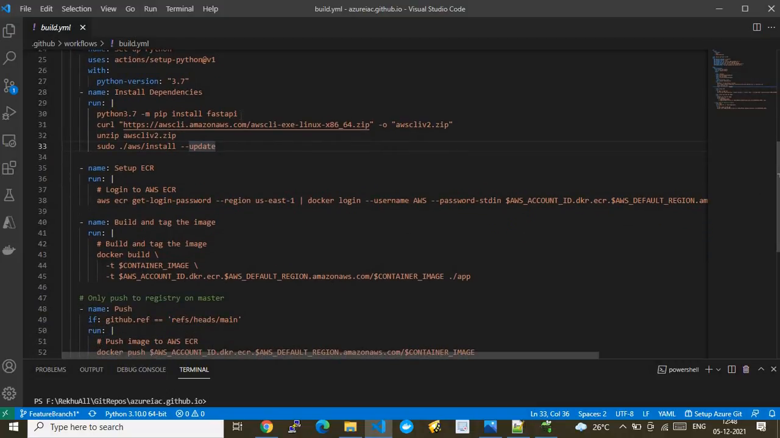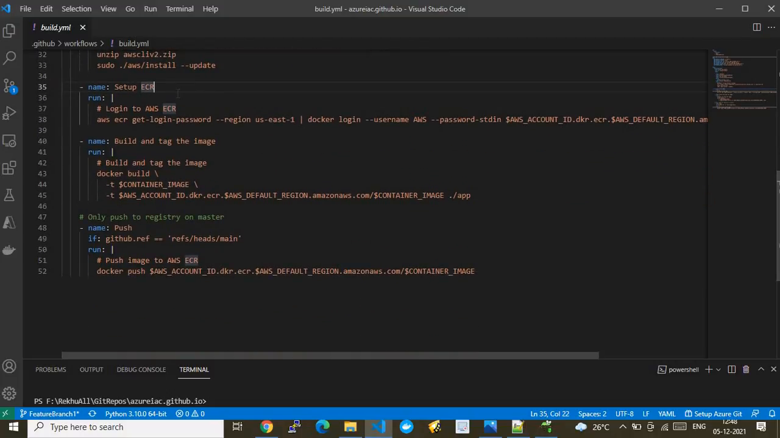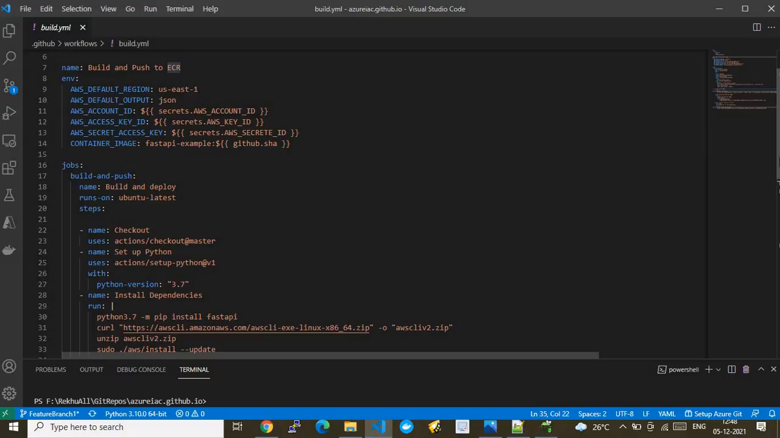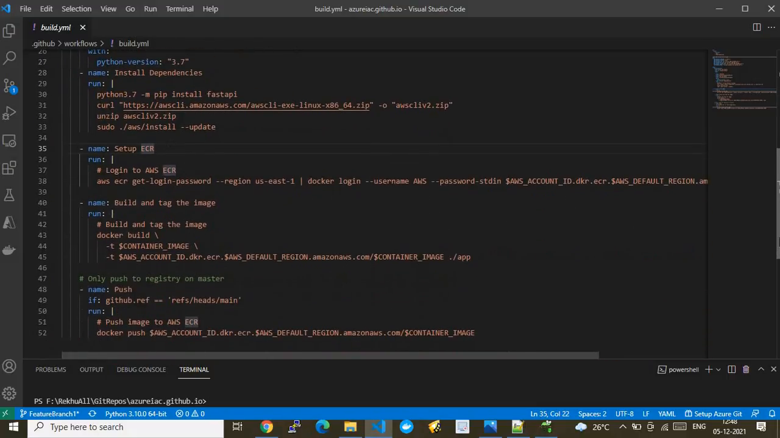For your information, the execution always starts from top to bottom. So first the dependencies will be executed, then we execute the next commands, which I will explain now. The next one is setting up the ECR environment. In the sense, we have to log into the AWS CLI. Since we have given our AWS credentials as environment variables, by default the AWS CLI session will be achieved. Once the AWS session using AWS CLI commands is achieved, then we can log into AWS ECR.